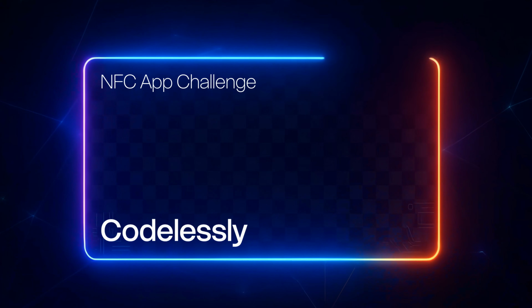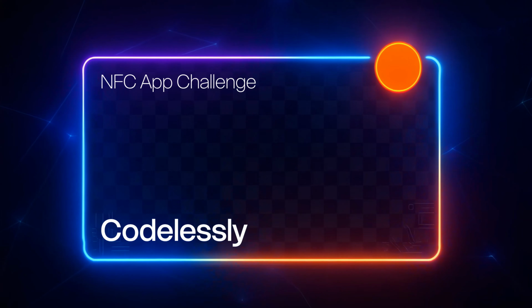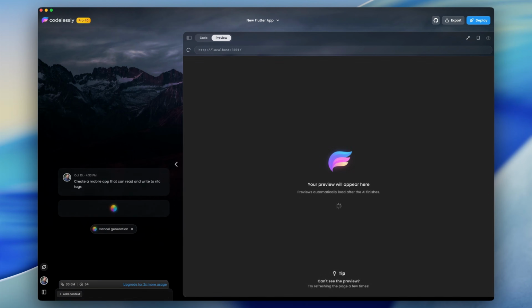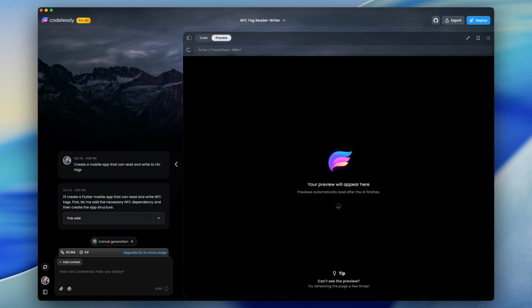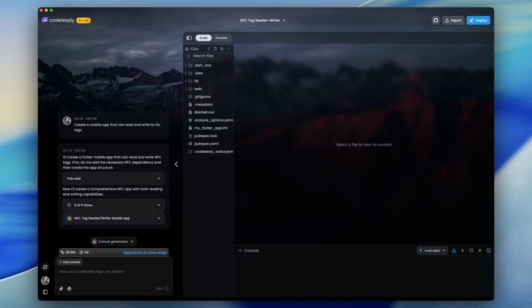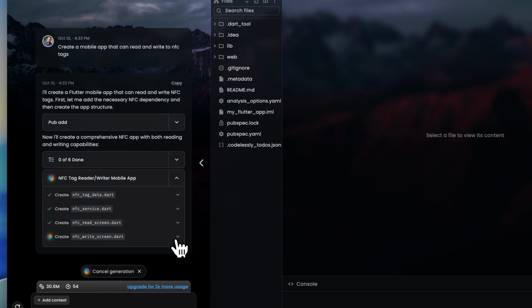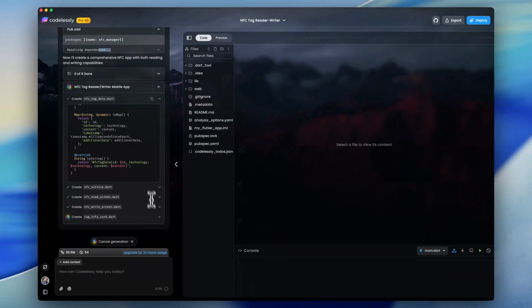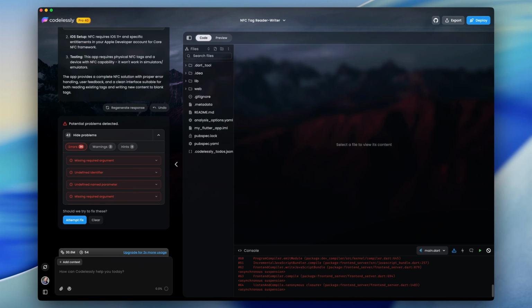Moving on to Codelessly. This platform emerged around 2021, pioneering a cloud-based UI editor for Flutter. Its core difference is generating clean, scalable Flutter code from visual components, acting as a bridge between designers and developers. Codelessly, much like Noah, jumps straight into writing code. No time for planning here.